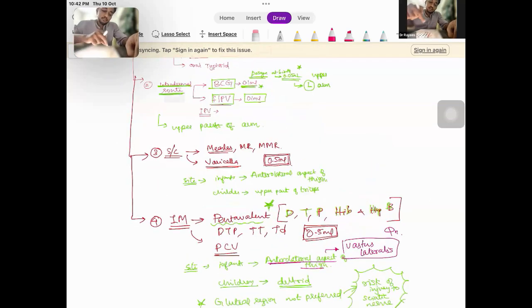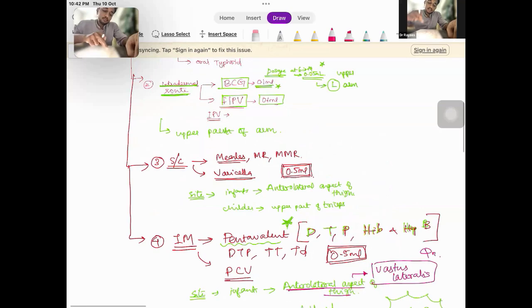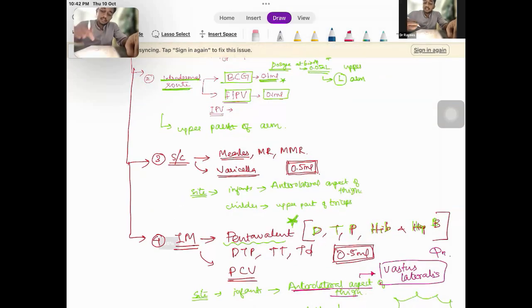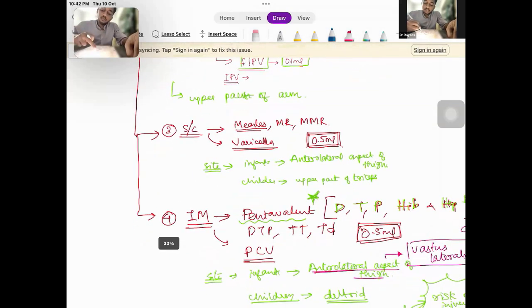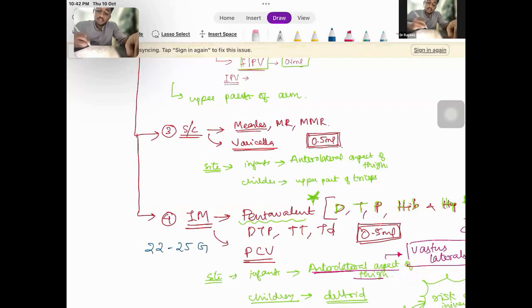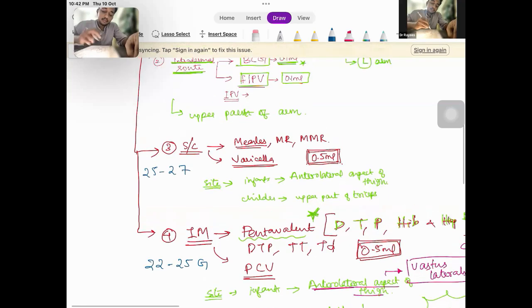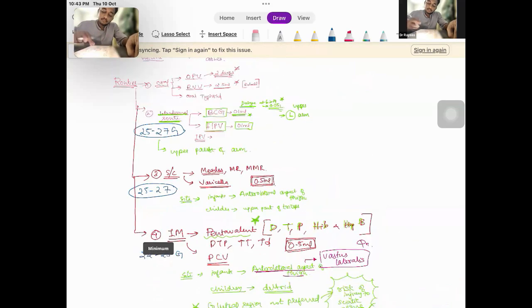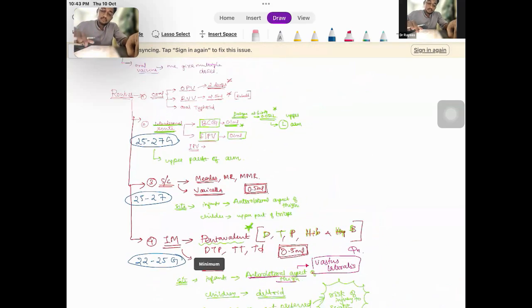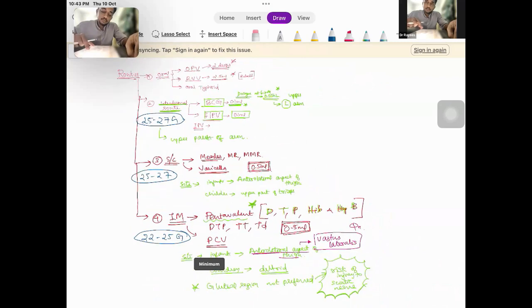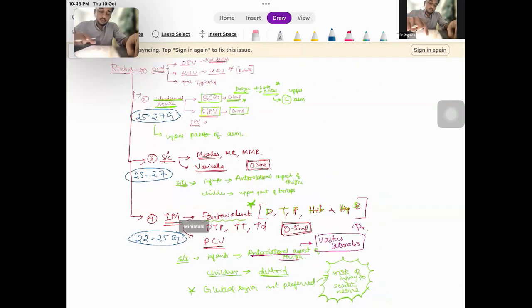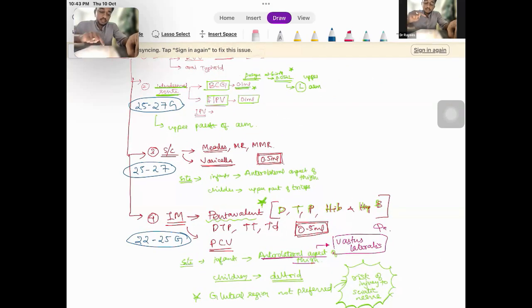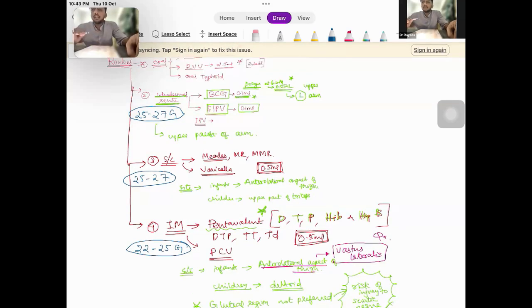So you must know this. Another question that is being asked is, what gauge of needles can be used? So in case of IM, 22 to 25 gauge, and in case of subcutaneous, 25 to 27, and in intradermal also 25 to 27 gauge needles can be used. So just remember the 4 routes. I hope you can see. The first one is the oral route, the intradermal route, the subcutaneous route, and the IM route.